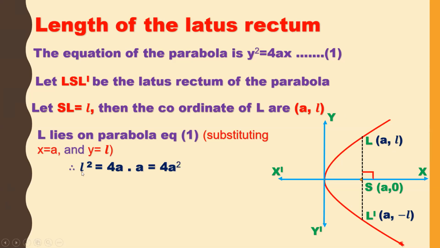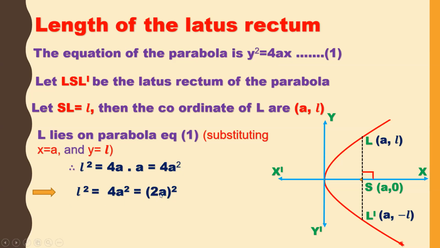Then what happens? l square is equal to 4a into a, because y square is nothing but l square, and x is nothing but a. So in the equation y square is equal to 4ax, y is equal to l and x is equal to a I am substituting. Then l square is equal to 4a into a, that is 4a square. I can write 4a square as 2a whole square.